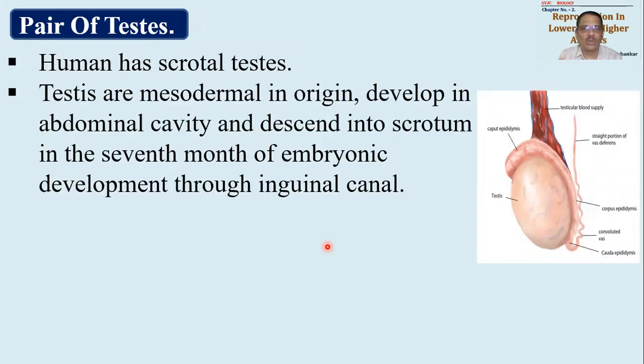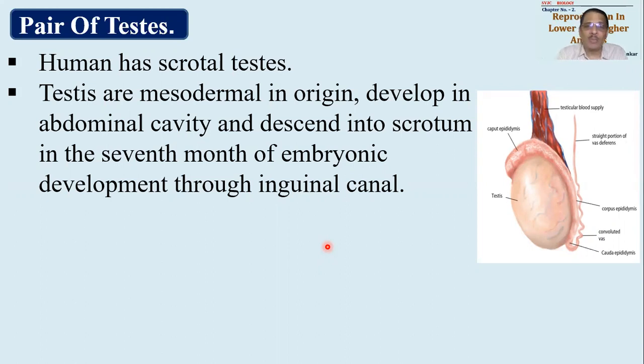So they will be present on the ventral side of the body, attached to the pelvis and all that. Whatever we have done is important. Now actually speaking, testis are mesodermal in origin. Mesoderm, मतलब आपको पता होगा कि बॉडी के 3 layers हैं. Whenever we are developing, our embryo develops 3 layers: ectoderm, mesoderm and endoderm. So mesoderm से ये testis तैयार हो जाएंगे.